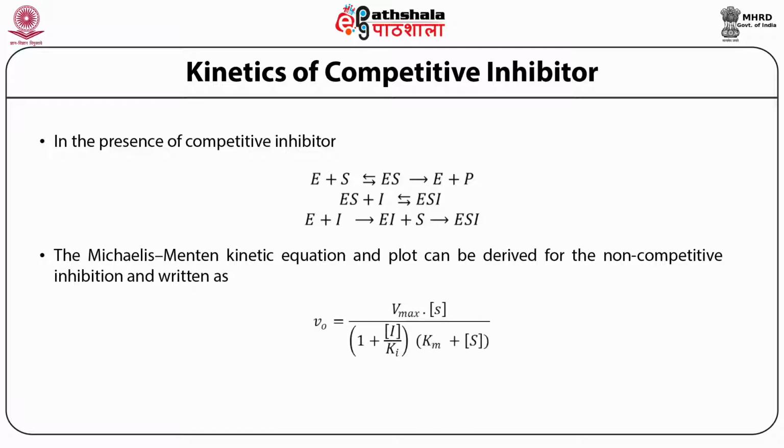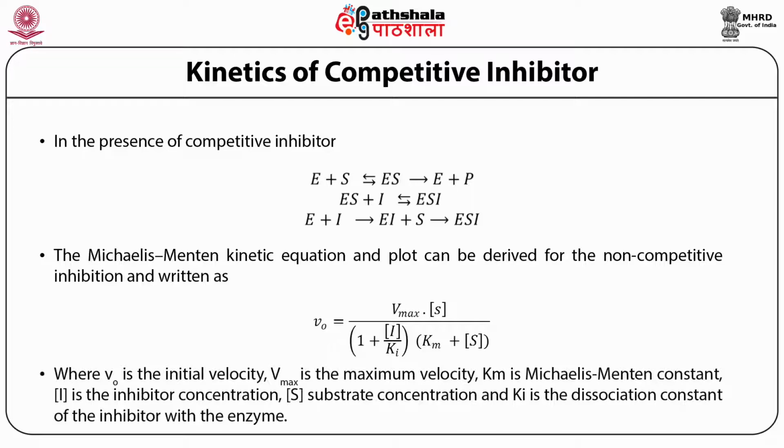If you derive the Michaelis-Menten equation for competitive inhibition, you will find the equation V0 equals Vmax times substrate concentration divided by Km(1 + I/Ki) plus substrate concentration. Here V0 is the initial velocity, Vmax is the maximum velocity, Km is the Michaelis-Menten constant, I is the inhibitor concentration, S is the substrate concentration, and Ki is the dissociation constant of the inhibitor with the enzyme.